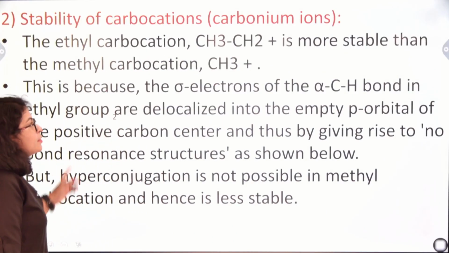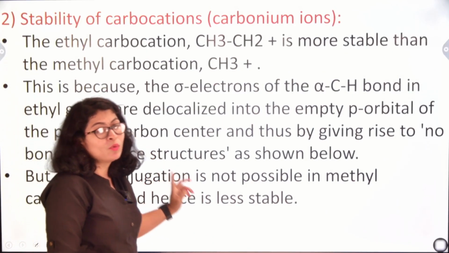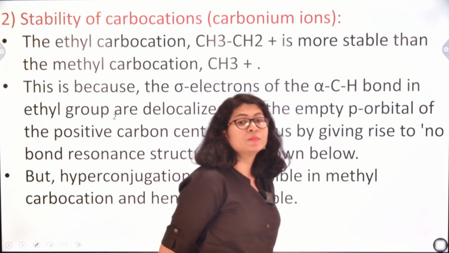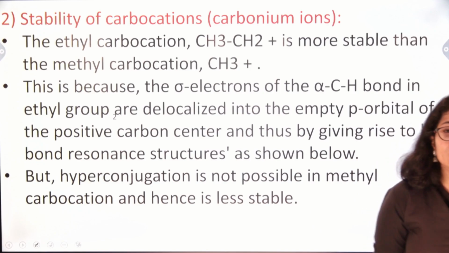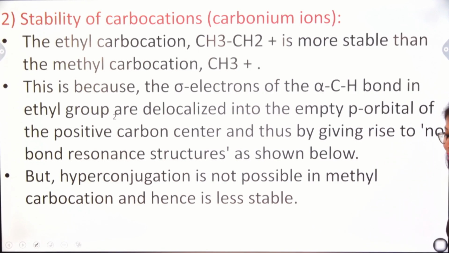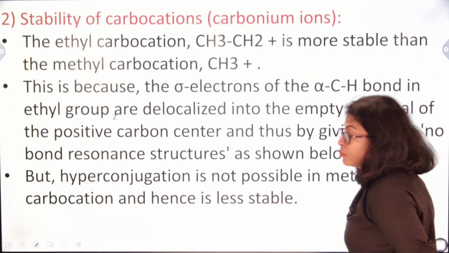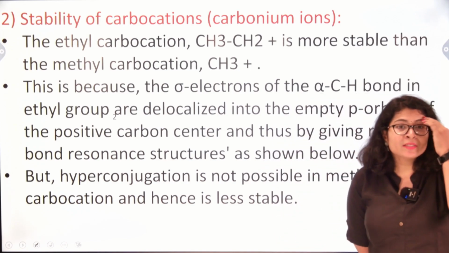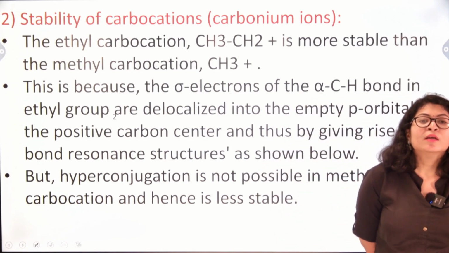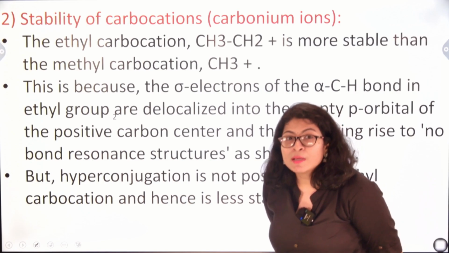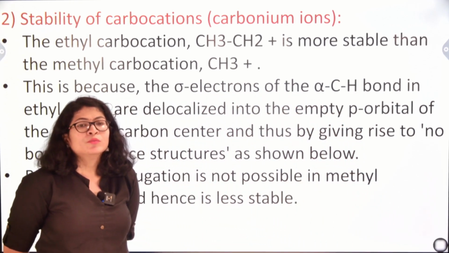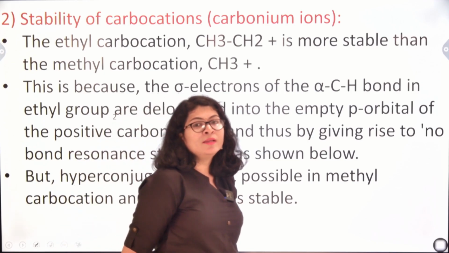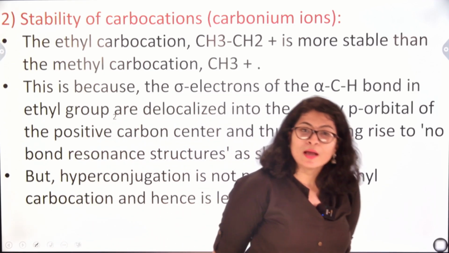The second is stability of carbocations. What are carbocations? Carbocations are the species which are devoid of electrons, where the electron density is less, or which are positively charged carbon atoms. Now ethyl carbocation is more stable than methyl carbocation. Suppose this is a question you have to answer: why is ethyl carbocation more stable than methyl carbocation?